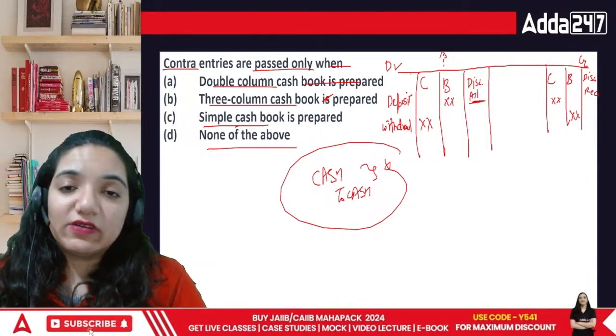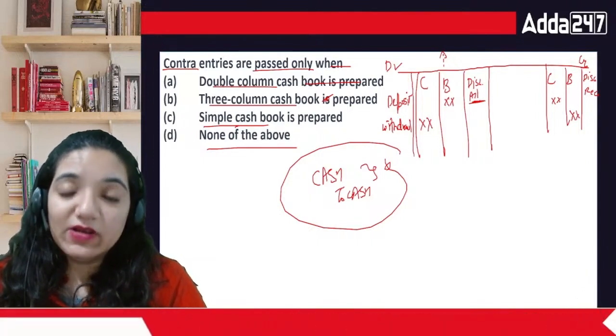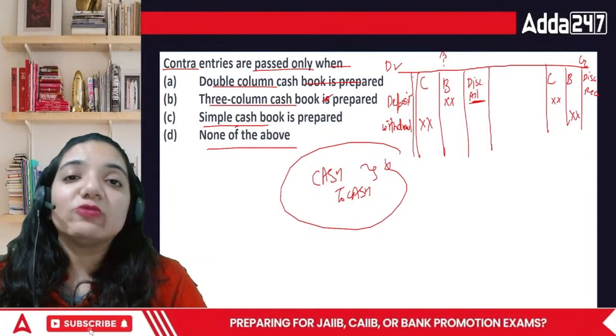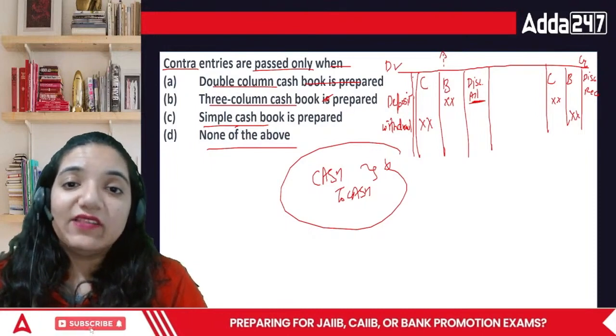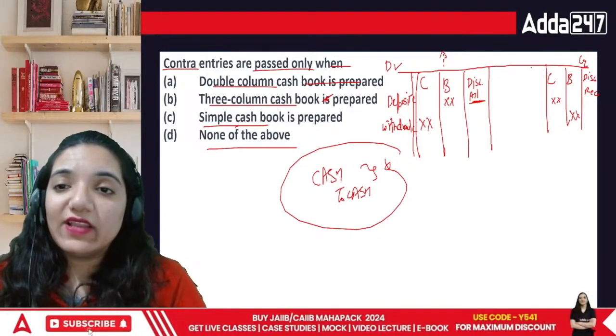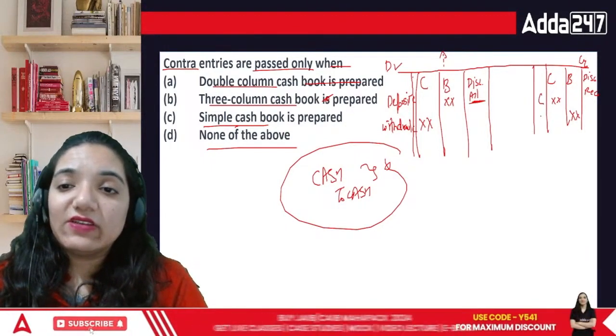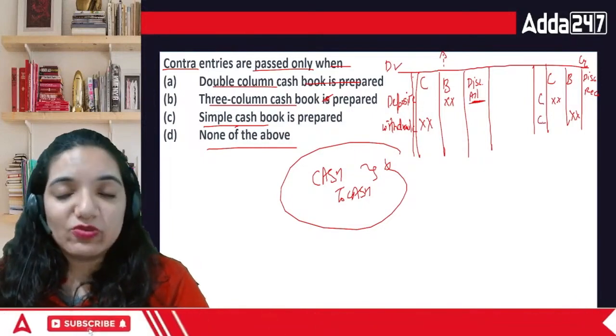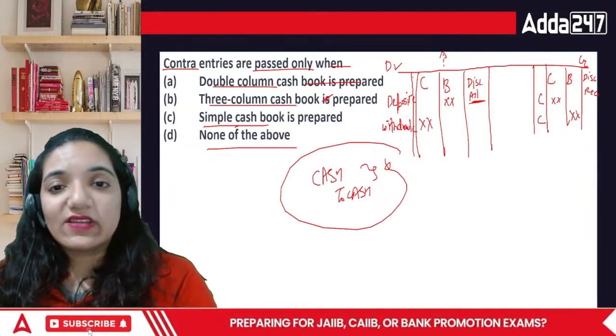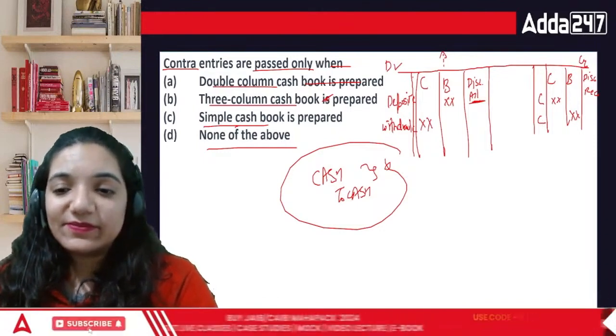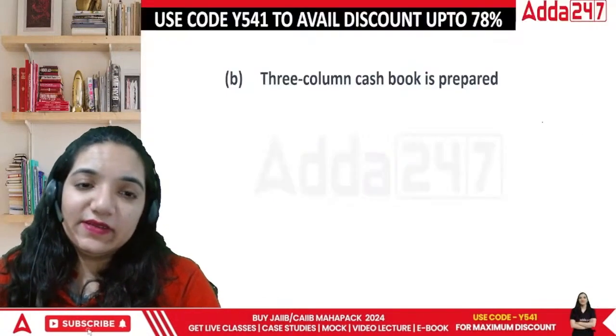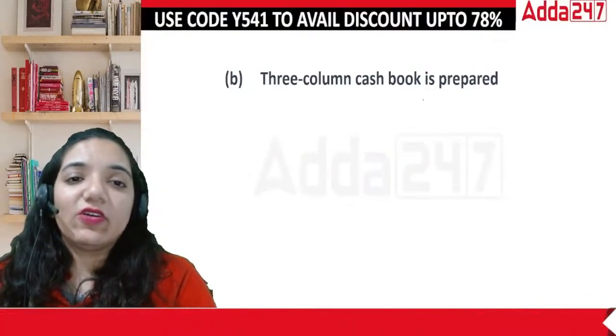In terms of the double column or triple column cash book now, what they do is they write the term voucher number here, and for these entries they use the term C to define that there are contra entries involved in this particular cash book transaction. So can I say these are contra entries? Indeed, they are contra. Then everyone, that is three column cash book.